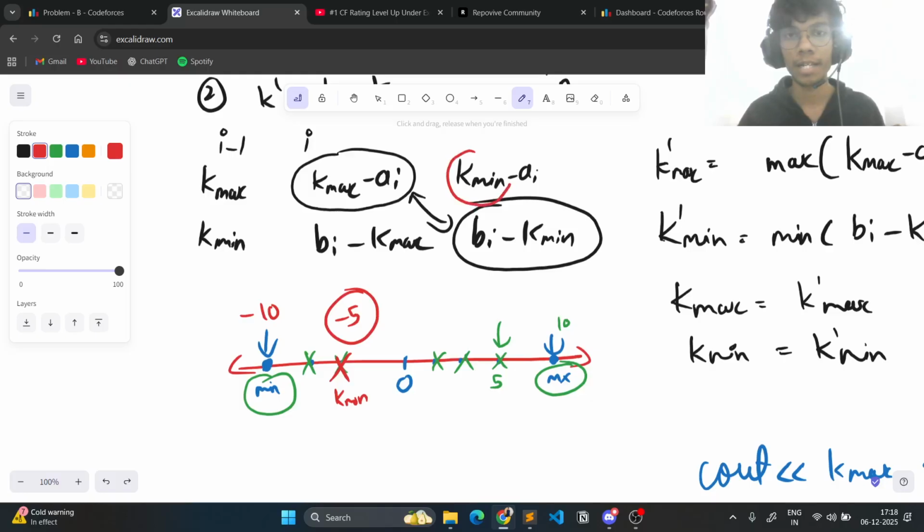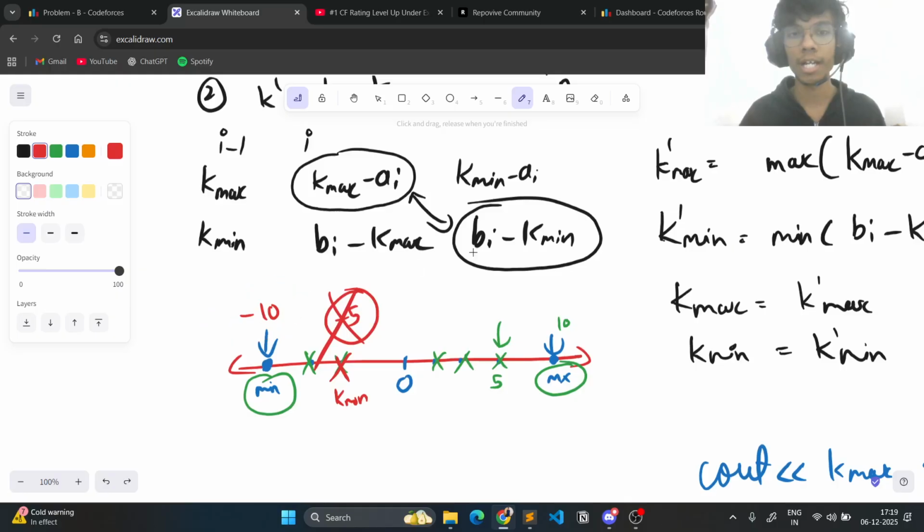Because I want this value to be as minimum as possible, so I'll take a -10 here so that it becomes more negative, because these two are contributing to the minimum element, right? And this has to be as small as possible as well. So instead of taking a -5, I'll always take a -10.